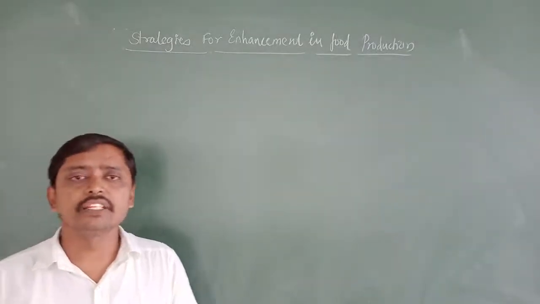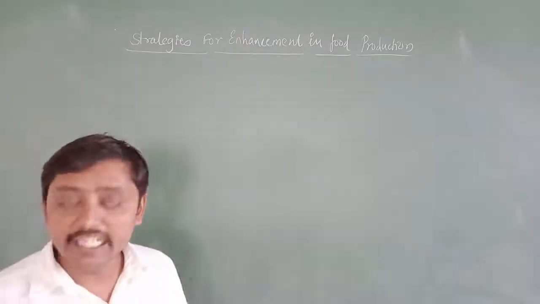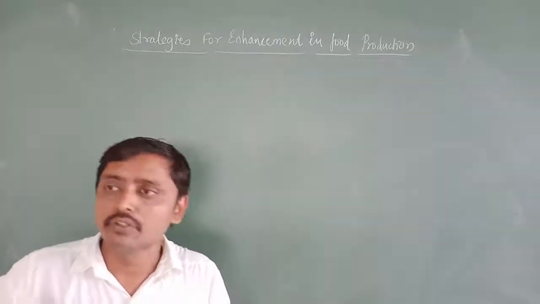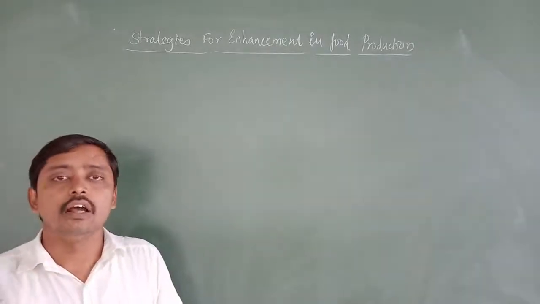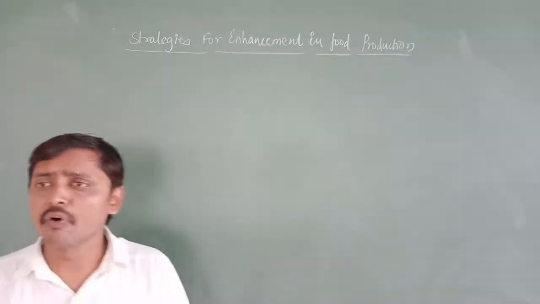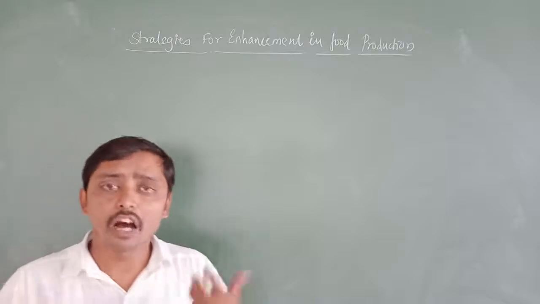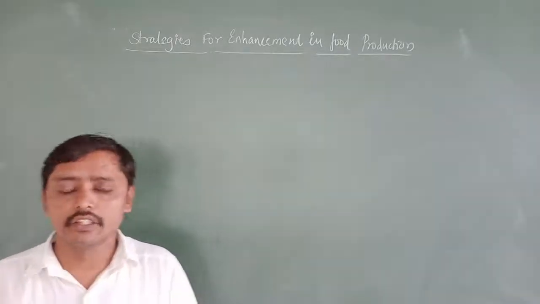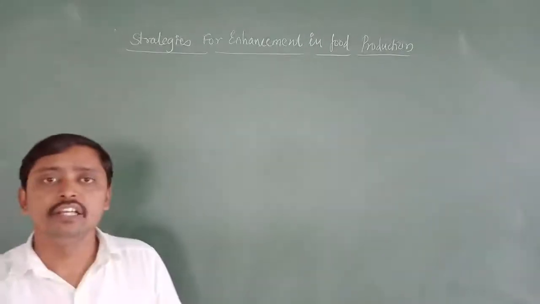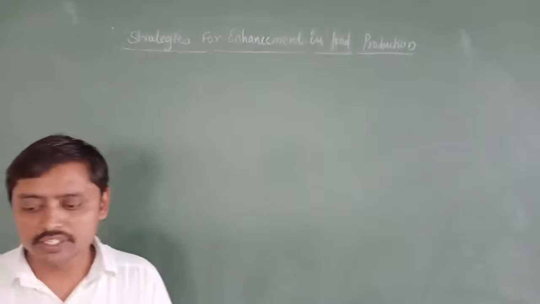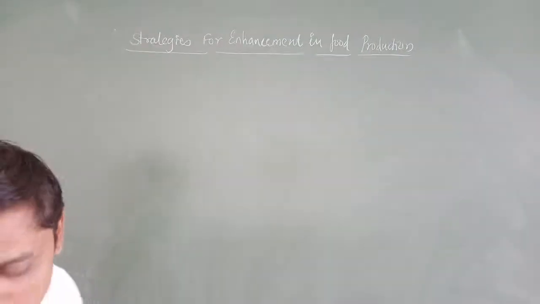So in today's class we are going to study controlled breeding experiments. These are experiments which can help us control breeding: when we go for breeding, whatever we need, how we need it, and how much we need, in such a way that we get the desired result. That's what we are going to discuss today: controlled breeding experiments.